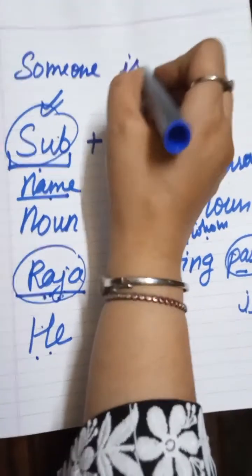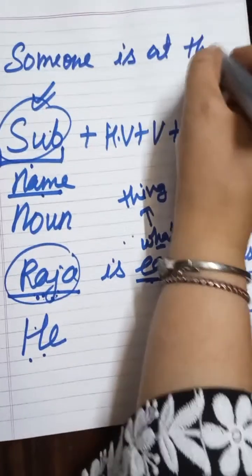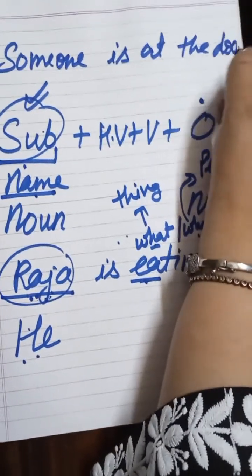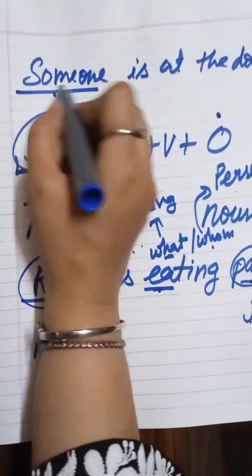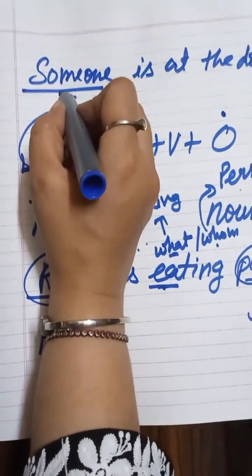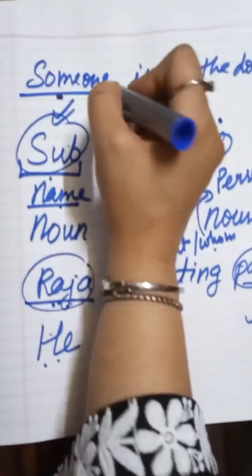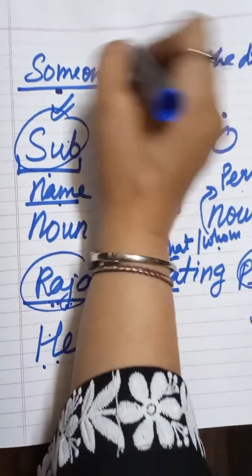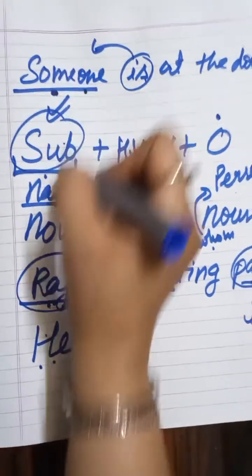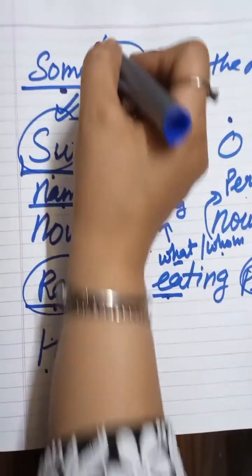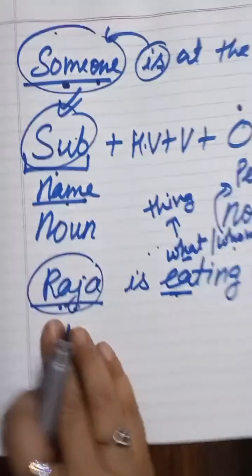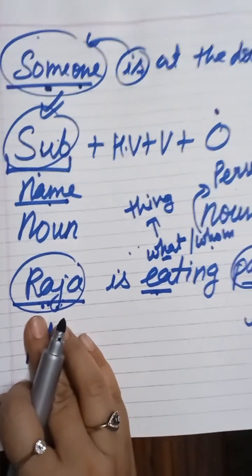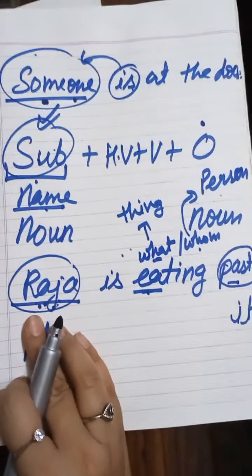Someone is at the door. So here again, this someone is indefinite because you don't know the name of the person. So this someone is before the helping verb, that means at the position of subject. That means it is an indefinite pronoun. Got the point? It is an indefinite pronoun.